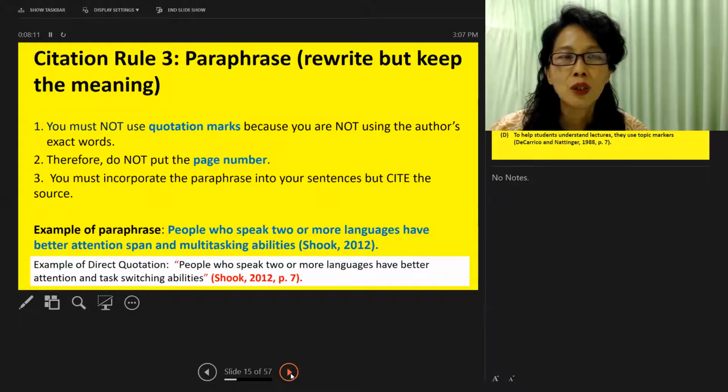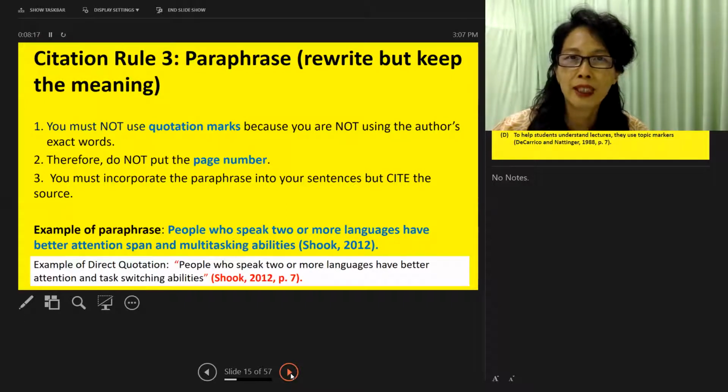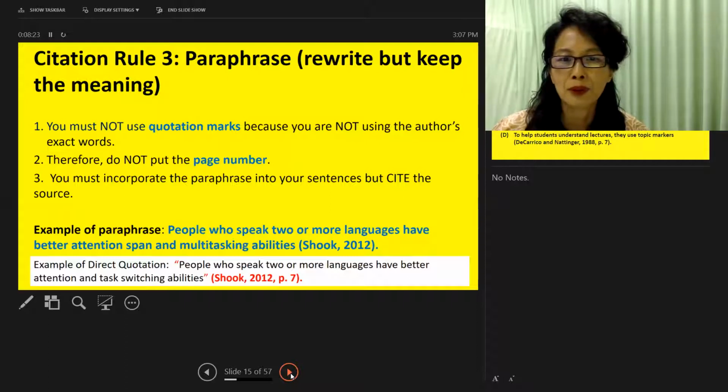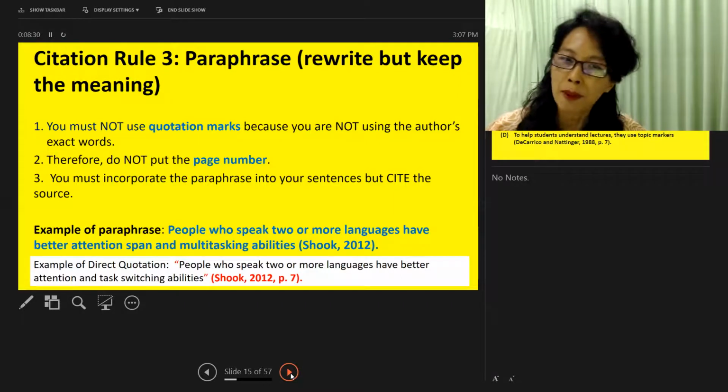Next, citation rule 3, paraphrase, but keep the meaning. You cannot use so much of direct quotation in your writing. Most of it has to be paraphrases. So no quotation marks, no page number also, just the sentence, but we cite the source. For example, the one in blue here, people who speak 2 or more languages have better attention span and multitasking abilities, bracket, Shook 2012, close the bracket.